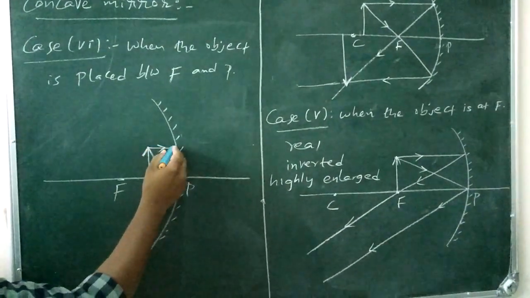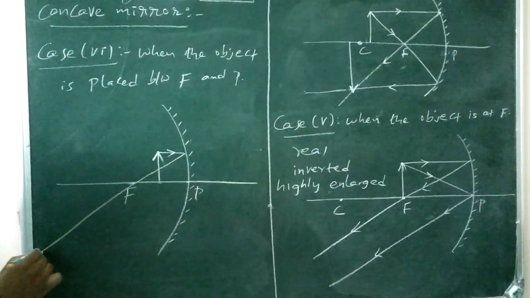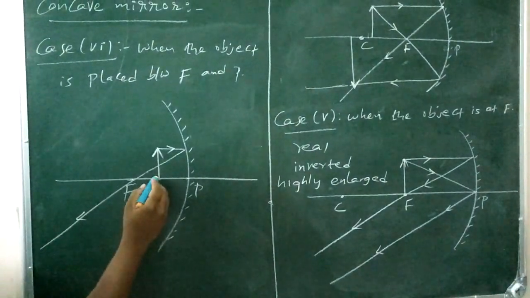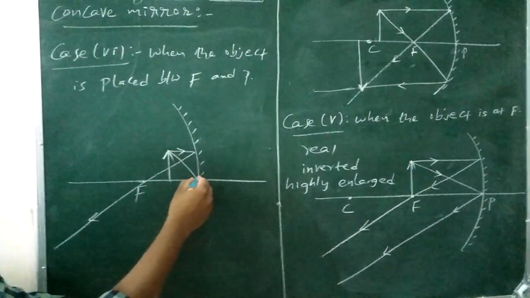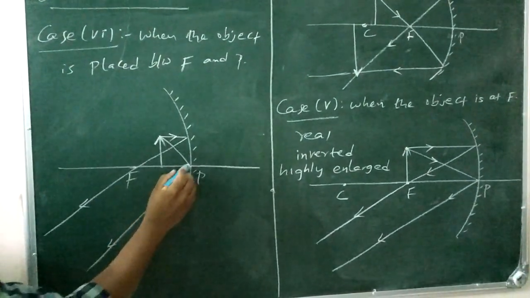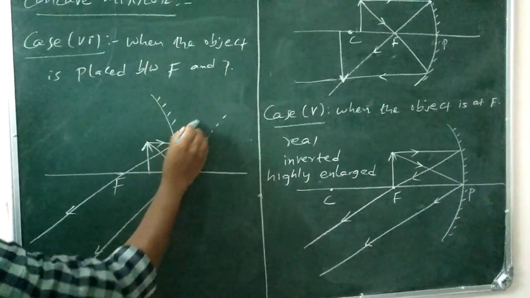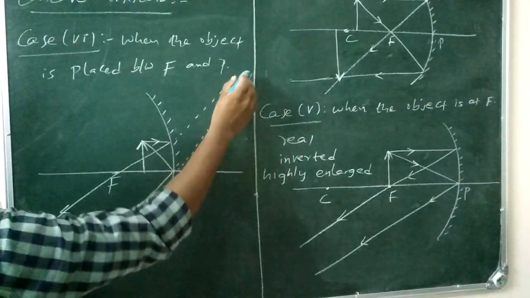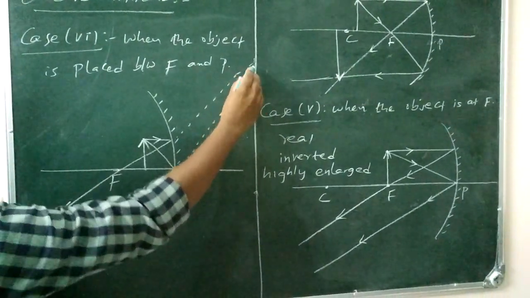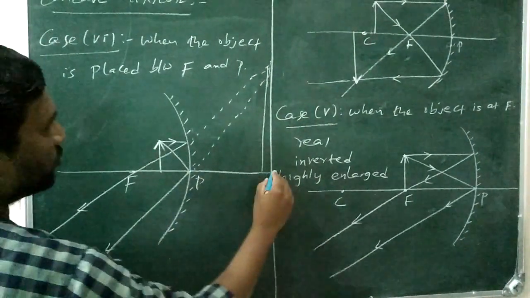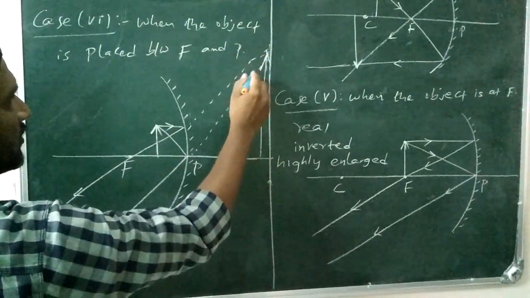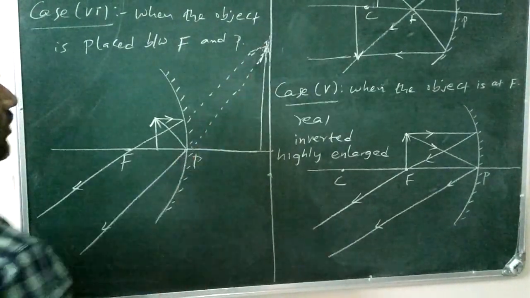One light ray will hit like this and pass through the principal focus, and another light ray is going to pass through the pole like this. We have to extend these light rays backwards, and they are going to meet at a certain point where the image is going to be formed.